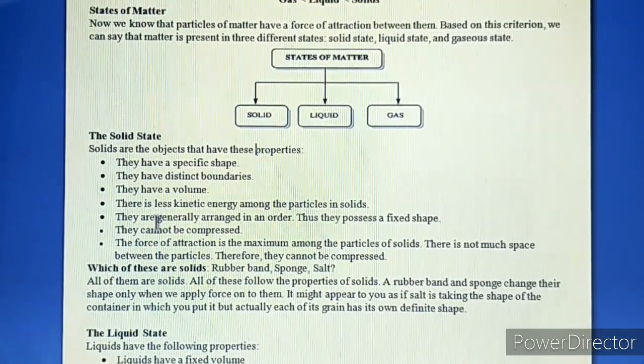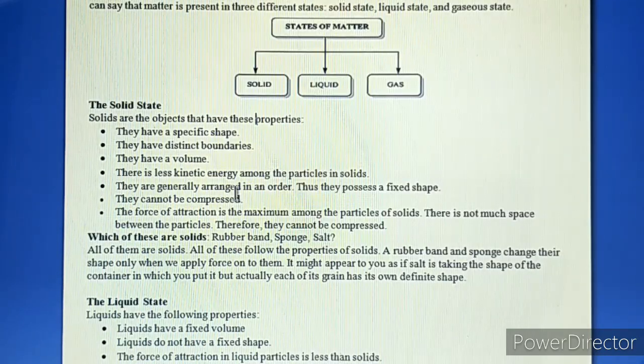They have a specific shape. Yes, you know that they have a specific shape. They have distinct boundaries. You know that solids have some boundaries, and they are inside those boundaries only. They have a definite volume also. And there is less kinetic energy among the particles in solids.